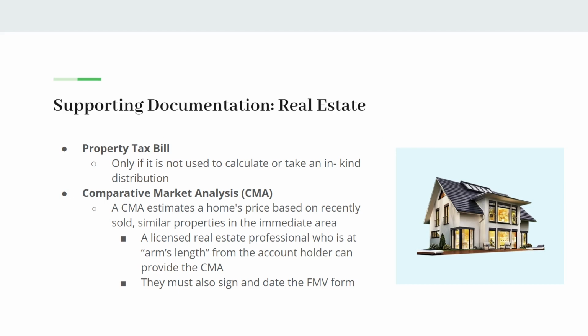Regarding real estate, we can accept, number 1, a property tax bill. However, we cannot accept that if you're taking an in-kind distribution of the property. We can only accept it if you're updating the value of the property. We can accept a comparative market analysis, CMA. A licensed real estate professional will have to sign and date the FMV form as well as provide that CMA documentation to us.